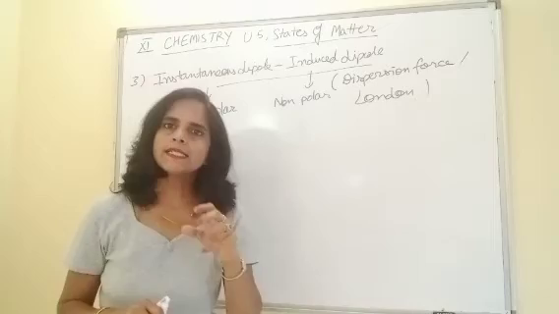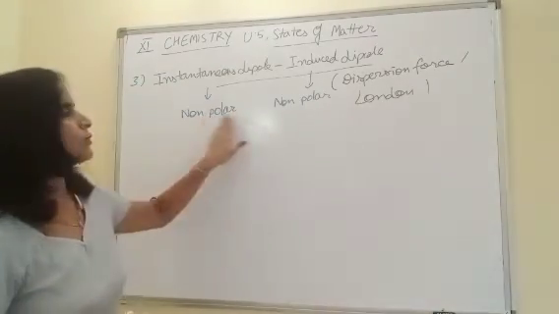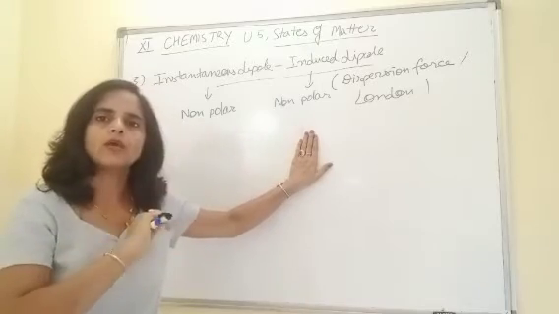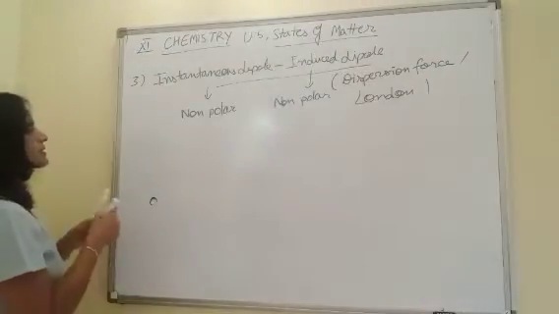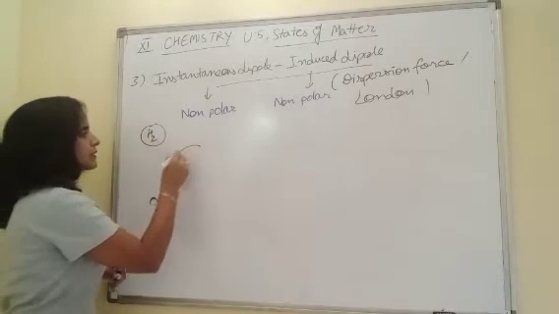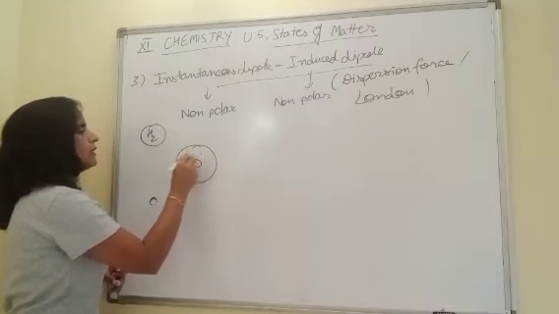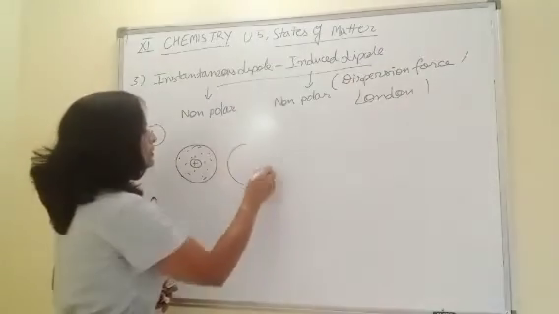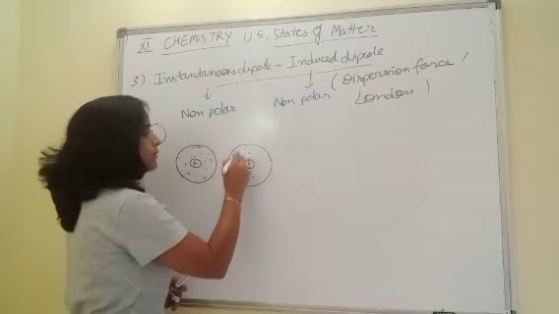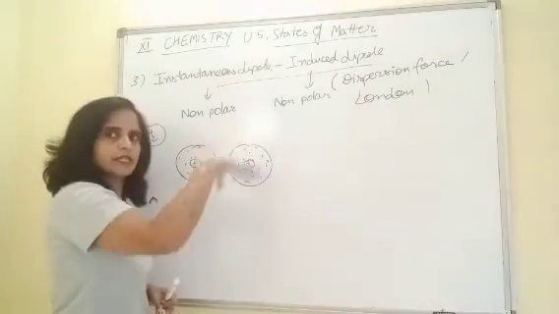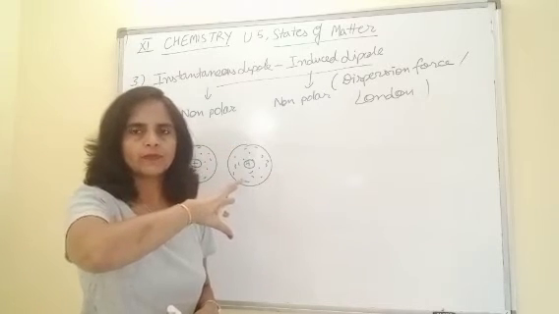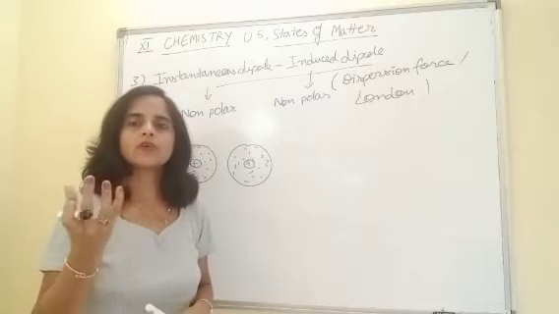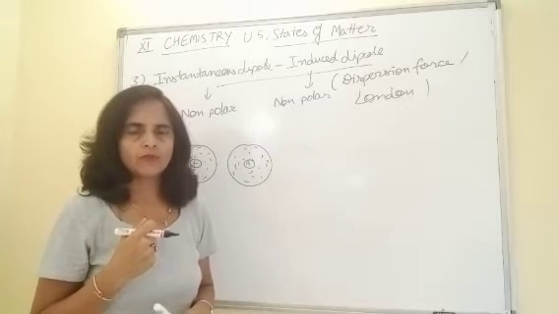Remember this concept that every covalent bond has a certain amount of ionic character. Now, how does this character come when both the molecules are already non-polar? A symmetrically distributed electron cloud is there. Like in the case of an H2 molecule, the hydrogen molecule, all electrons are symmetrically distributed. This is the electron cloud, symmetrically distributed all around. We say electron cloud because the orbital concept is given by the Schrodinger wave equation.